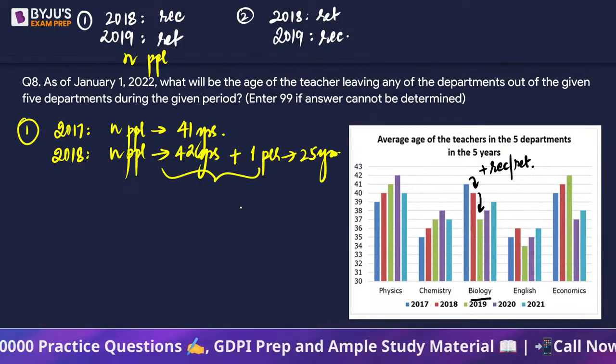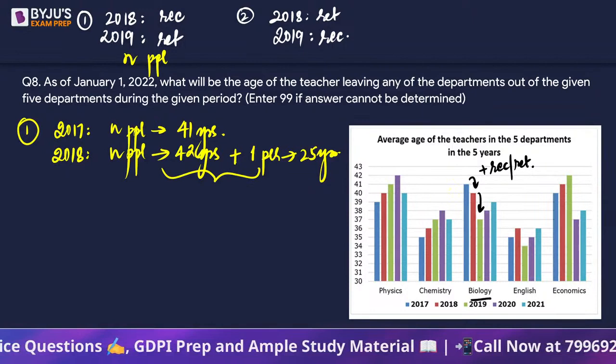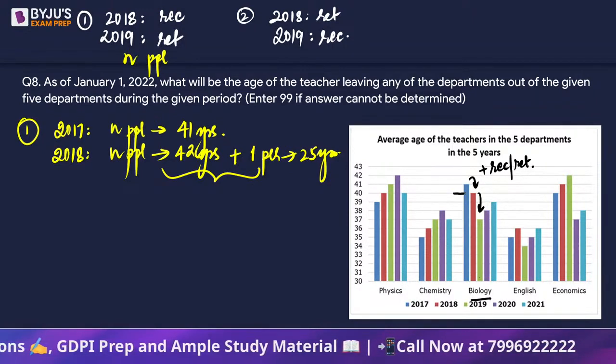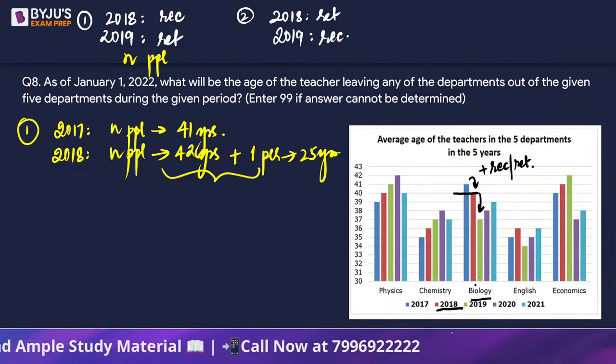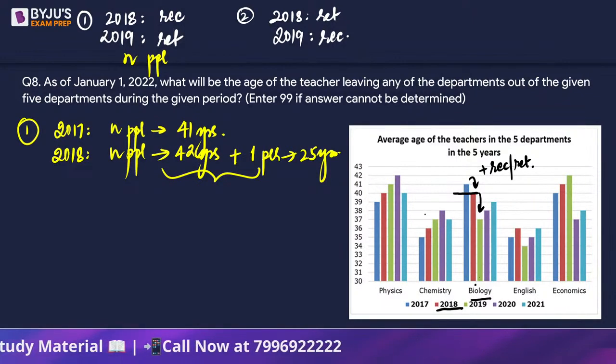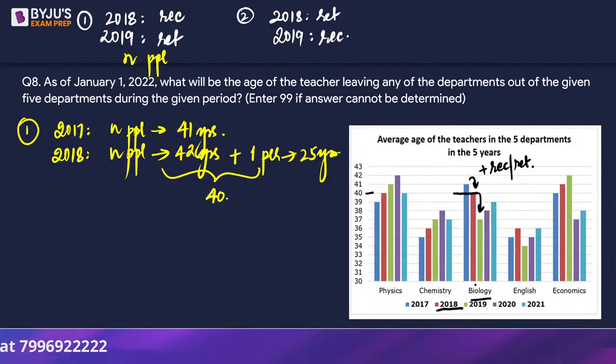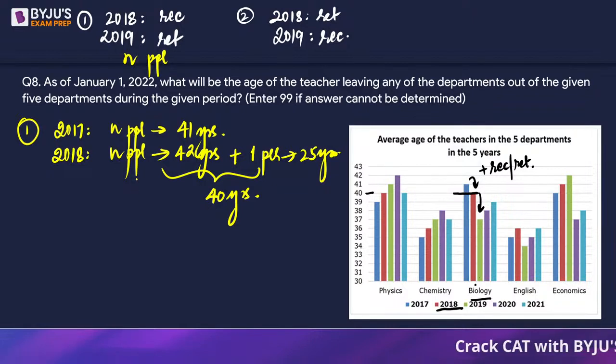Because that joining happened, only then will you find that the average in 2018 turns out to be 40 years and not 42. Please look at that red color bar. So when there is a disturbance, the average changes, right? So from here, can we find out the value of n?